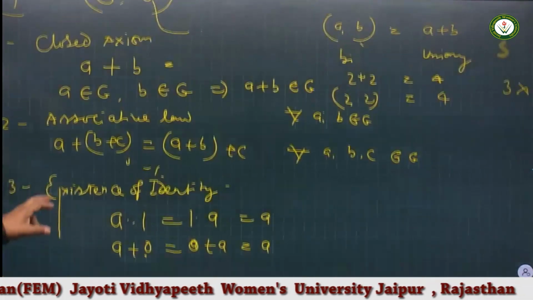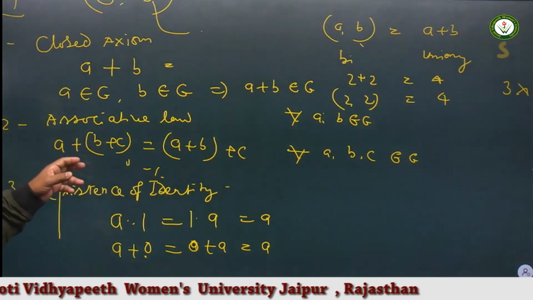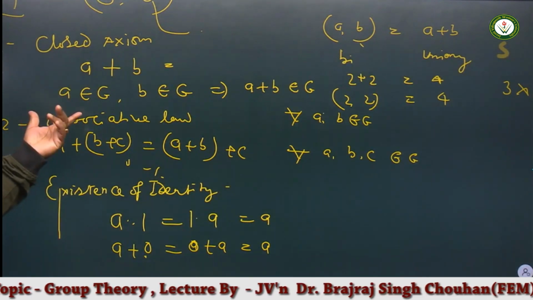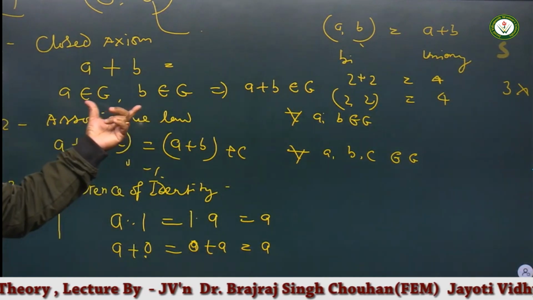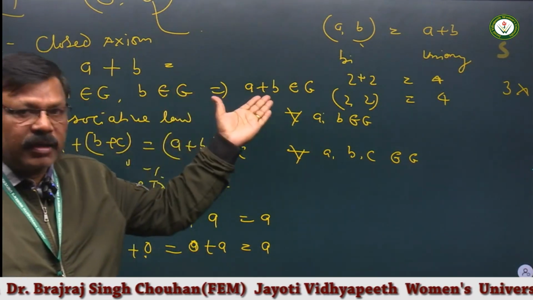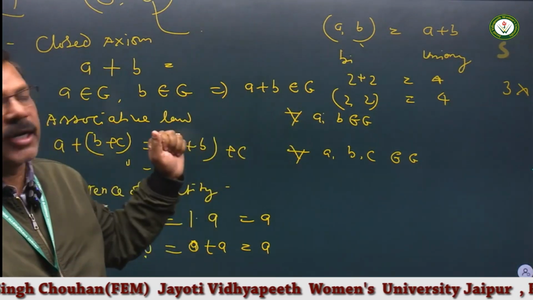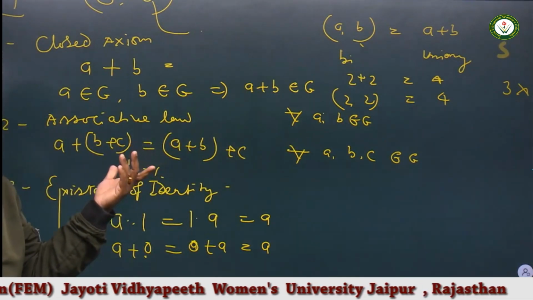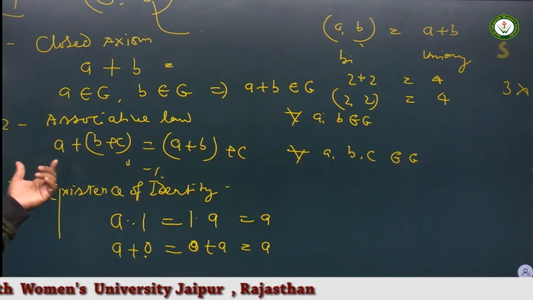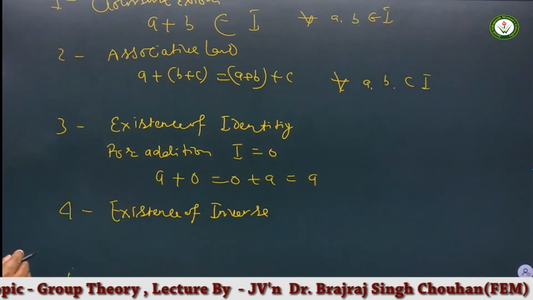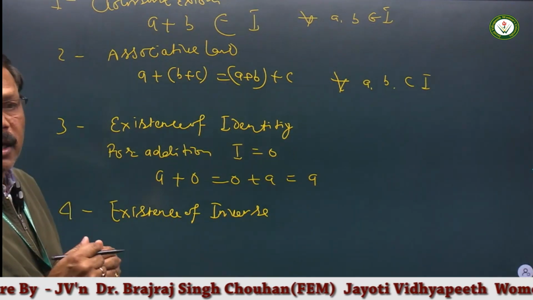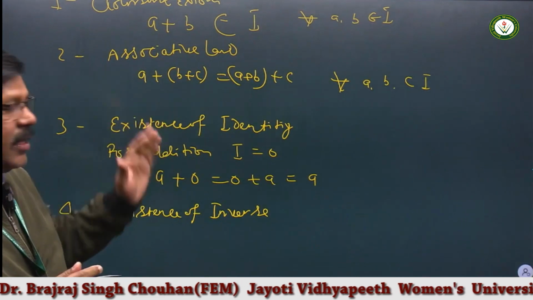First property is closure axiom, second is associative law. If the binary operation is addition, then this is closed under the property, that is a belongs to G, b belongs to G, then its addition must belong to that particular set, then we can say the set is closed under the property. Another property is called associative law. In the set of integers, for every element its inverse appears in this set.